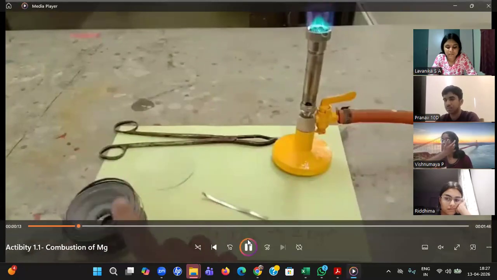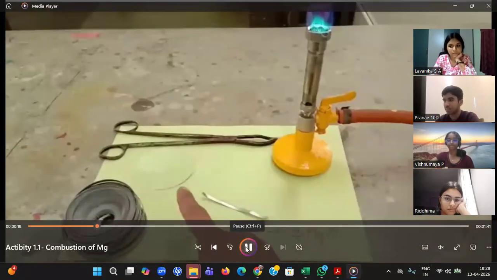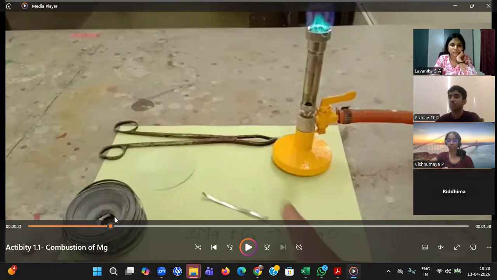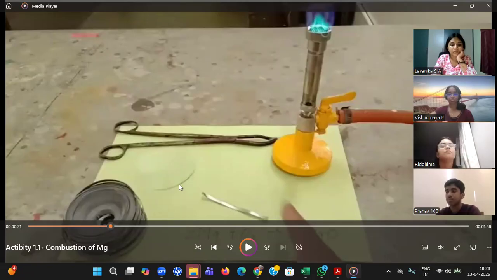Okay. So now let me see how to react magnesium with oxygen. Here you can see, student, there is one interesting question. Whenever you do this activity in your school, you will see something shiny. Then the doubt comes: sir, from the market I brought something grayish, so why is it shiny? Because whenever you bring it from the market, it is already reacting with oxygen. The outermost layer has already reacted and a coating is formed, which will not let it react with more oxygen. That's the reason you should clean it before using it in the activity, and that's why it is shiny. Understood, Lavanika, why it is shiny?